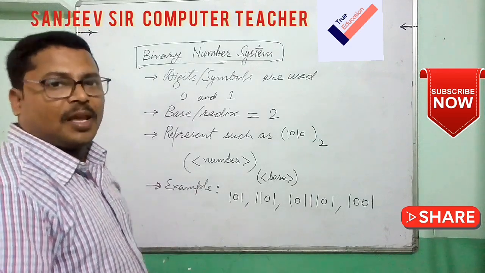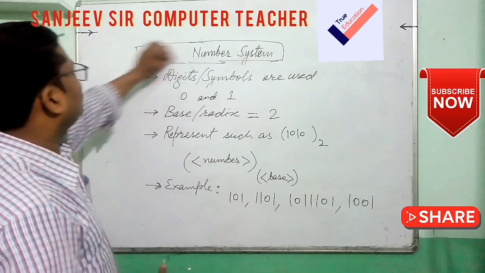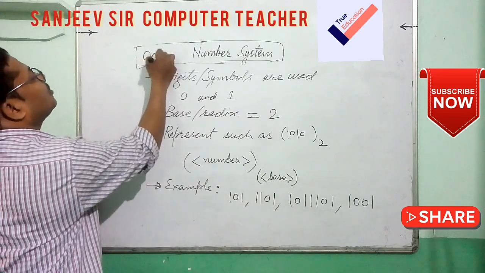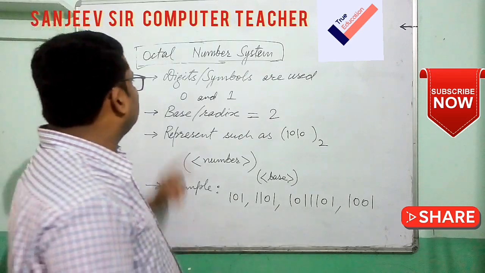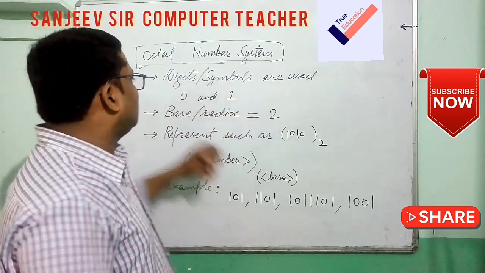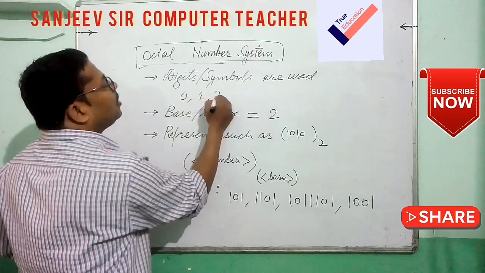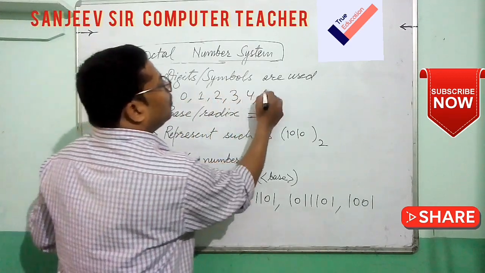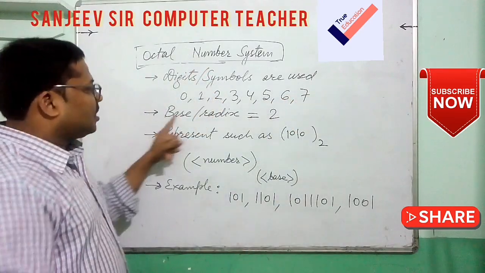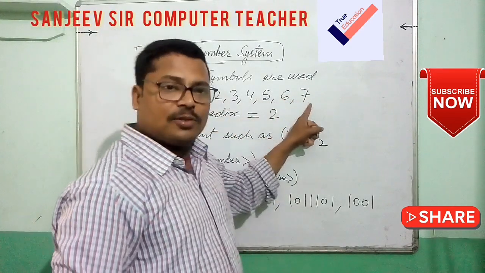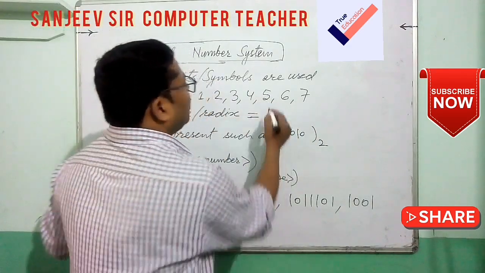Okay. Now we go for the next one, that is the octal number system. Octal, octet, that means 8. Eight digits or symbols are used here, 0 to 7: 0, 1, 2, 3, 4, 5, 6 and 7. So the base or radix here, how many digits are used? 8. That's why the base or radix of octal will be 8.